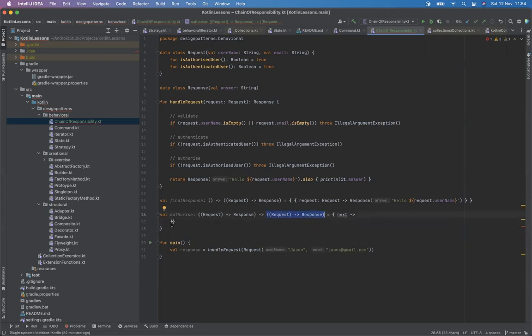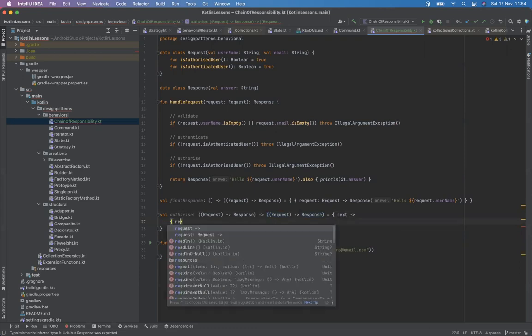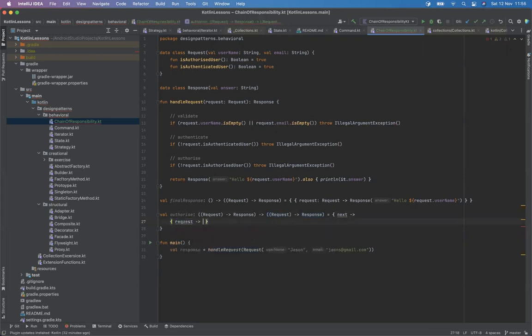So that's why I'm creating a lambda here, which is actually going to take the request. I'm going to work with that and return the response. So in our case, what do we do with the request for authorization? This is what we do. So we can copy that.